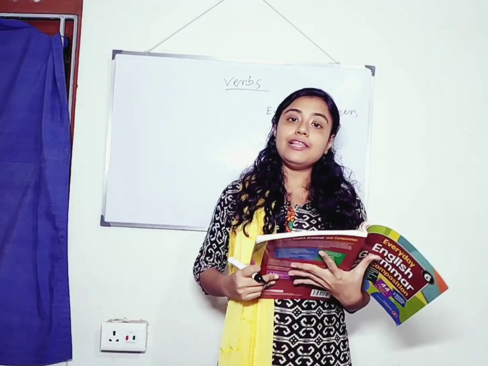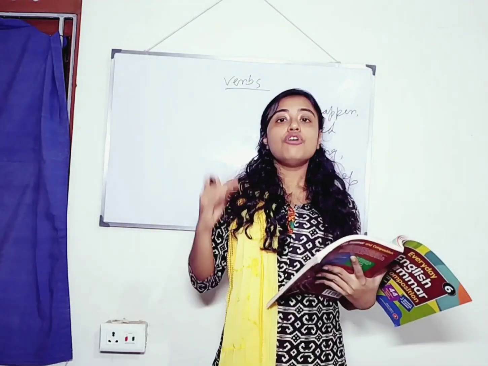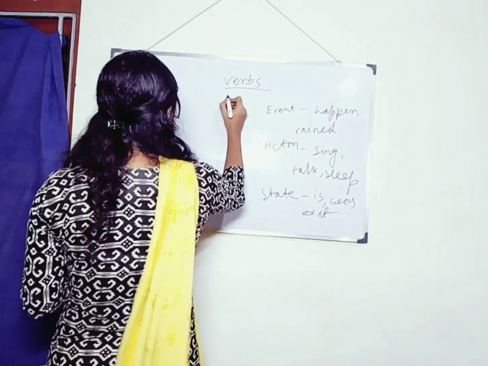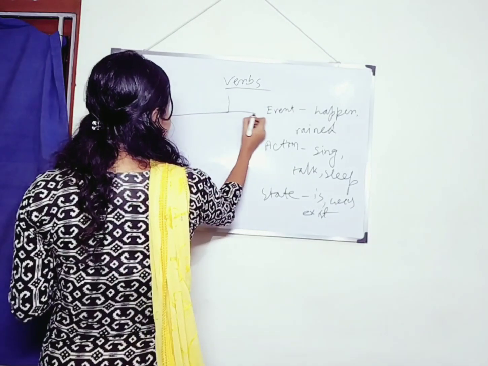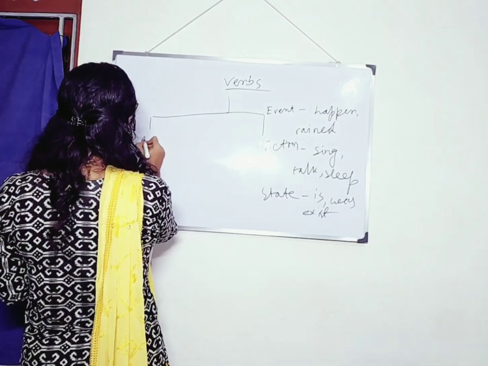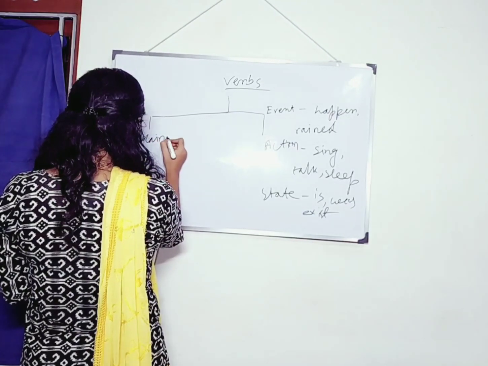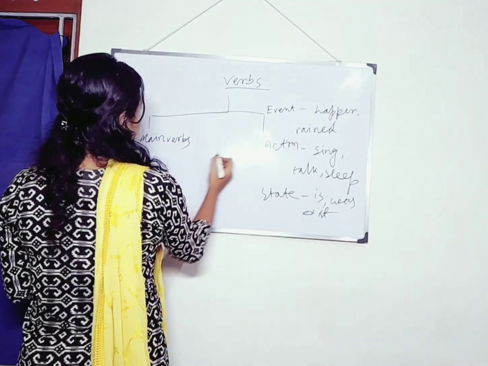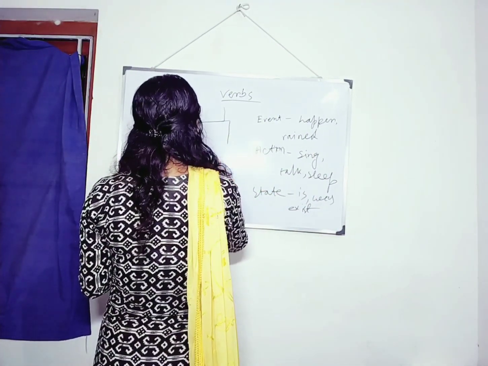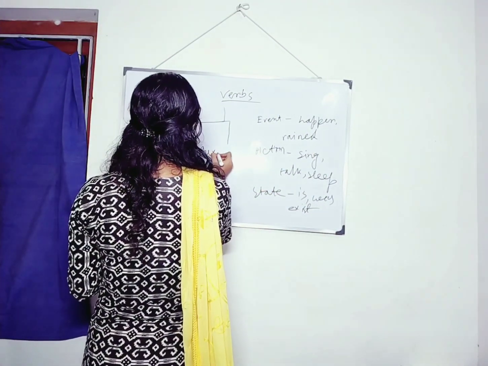So today we will learn there are 2 main classes of verbs. What are they? First is main verbs and another is auxiliary verbs. So it has 2 classifications. One is main verb and another auxiliary.